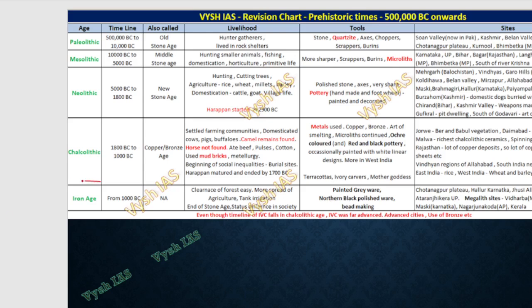And now today we are discussing this one, okay, Iron Age. The Chalcolithic age included the Harappan age, where it was copper plus bronze, and here in Iron Age we will see the Northern Black Polished Ware pottery, then the megalith sites are there. All these sites are listed here. Everything has been asked in prelims in the form of match the following already. So again it will repeat, and if you don't know these things, that means your preparation is very poor.